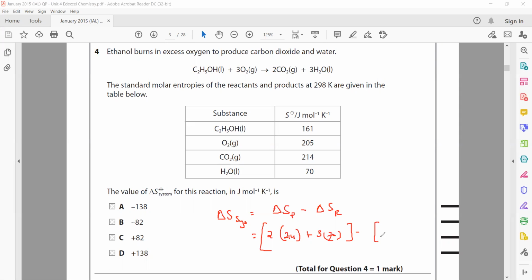We have ethanol, which has entropy of 161, plus 3 multiplied by the entropy of 1 mole of oxygen, 205. This is multiplied by 3 because it is for 3 moles. When we substitute the values, the total comes out as minus 138 joule per mole per Kelvin.